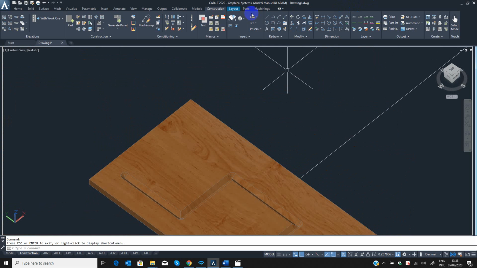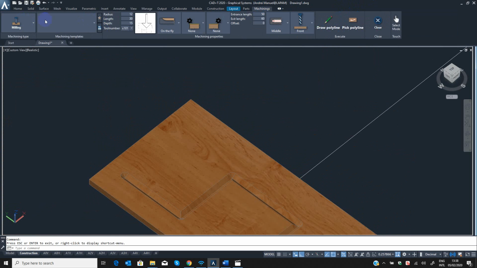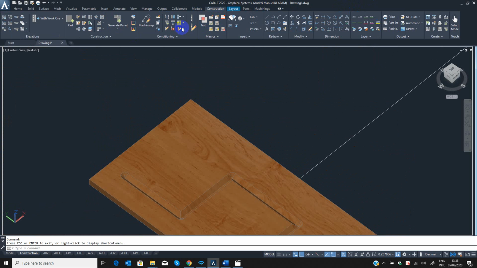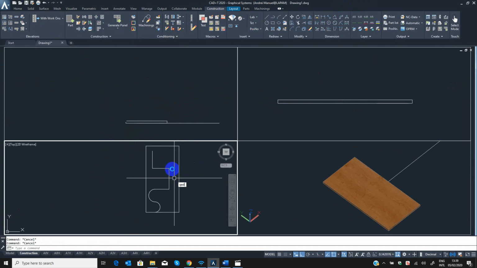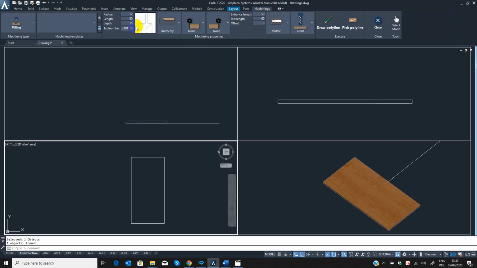Okay, so let's go back once again and use another tool, and let's delete these machinings and go back to the four windows, remove the polyline path, and go back to milling and use another tool. I want this kind of tool. Same specification, on point, none, in the middle, in front, yes, draw.